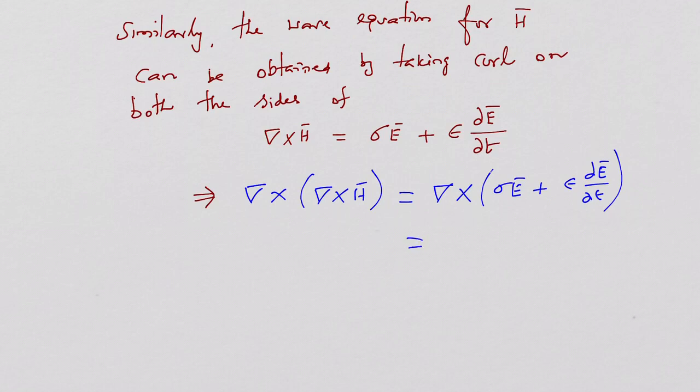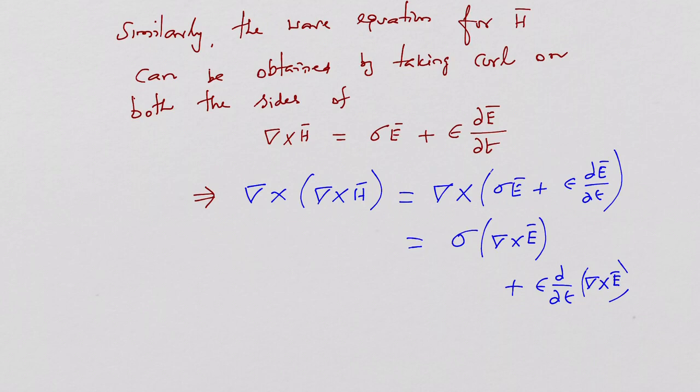So del cross, yes, sigma is a scalar, so I can take it out as a common factor. This becomes sigma del cross E for the first term, whereas in the second term epsilon is a scalar, and dou by dou t can also be treated outside, while the curl operation is applied only on the electric field intensity. So this equation reduces to this format. But we know what del cross E is. A few seconds ago, in one of Maxwell's equations, we saw that it is minus mu dou H divided by dou t. Try to substitute it into this relationship.